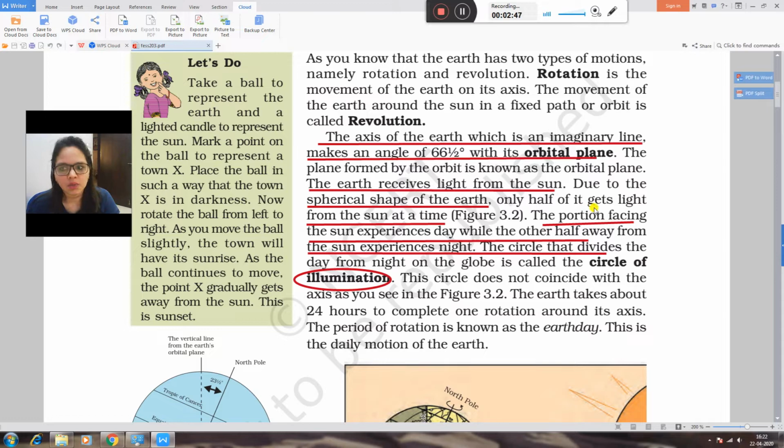Due to the spherical shape, only half of the earth gets light from the sun at a time. When the sun gives direct rays, only half of the earth gets direct rays. The portion facing the sun experiences day, and the other half experiences night. The circle that divides day and night on the globe is called the circle of illumination.